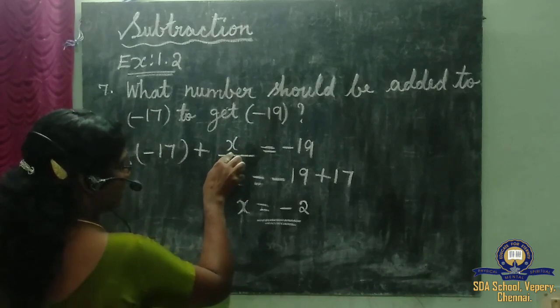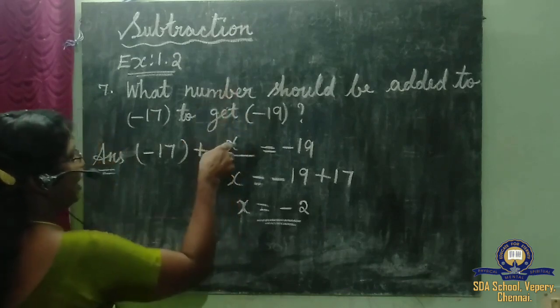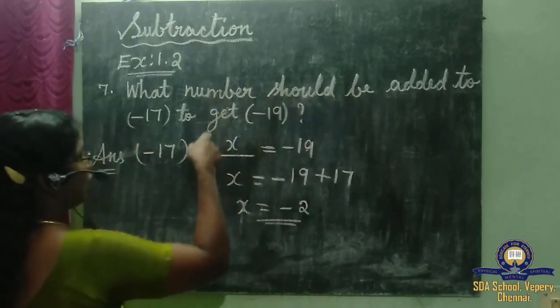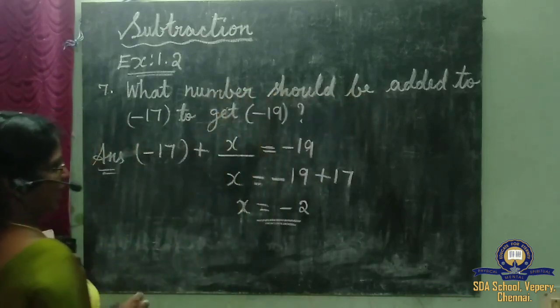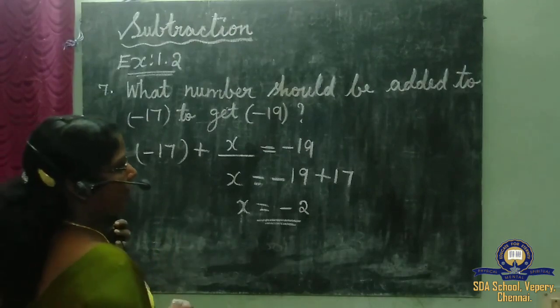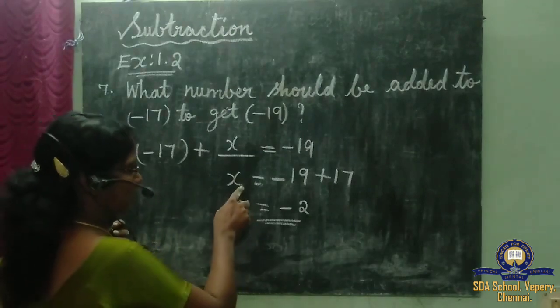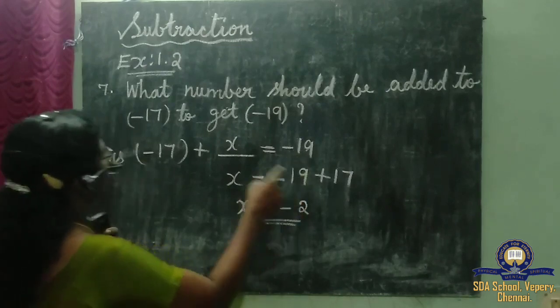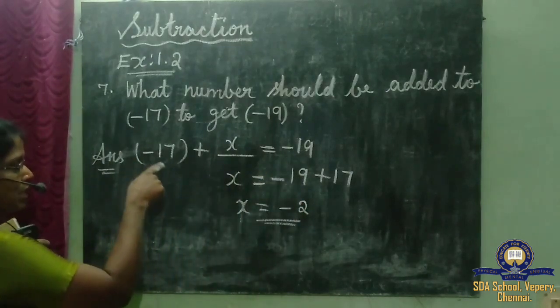From where did this x come? They are adding any integer. What number should be added? That number only we have taken as x. We don't know the value of x, so we are keeping x as it is. Here minus 19. On this side it is given minus 17.